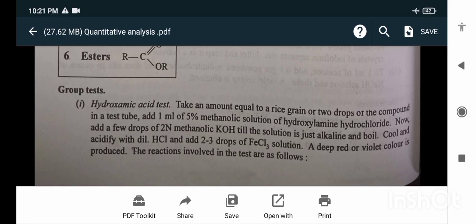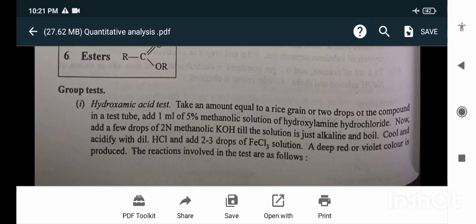Esters group test, hydroxamic acid test. Take an amount equal to a rice grain or 2 drops of the ester in a test tube. Add 1 ml of 5% methanolic solution of hydroxylamine hydrochloride. Now add a few drops of 2 normal methanolic KOH till the solution is just alkaline and boil. Cool and acidify with dilute HCl and add 2 to 3 drops of FeCl3 solution. A deep red or violet color is produced.